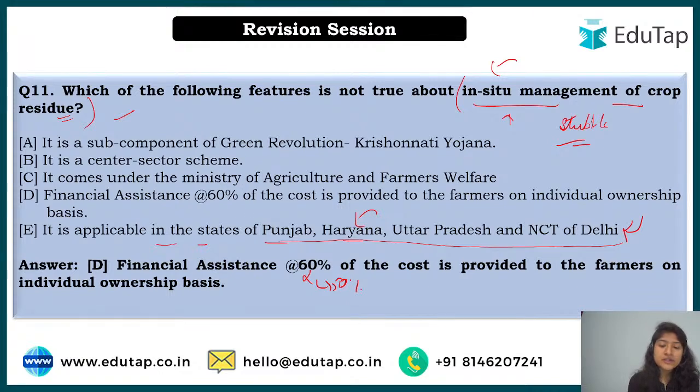If you want to purchase a tractor or whatever machinery, then the government support is 50%, while if there is a company, an FPO or an organization which rents the machineries to the farmers, in that case it was 80%. If you remember, if you have seen that video; if you have not, I suggest you go to the government schemes, where you can find all the schemes that I'm teaching you now, that we are revising, right? And then we can move ahead. So this was question number 11.